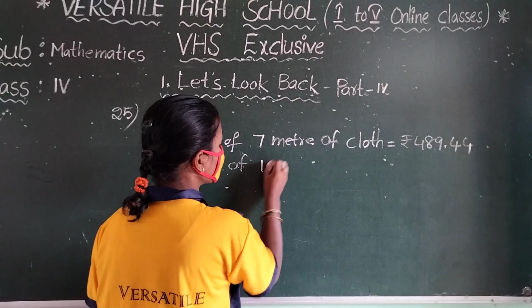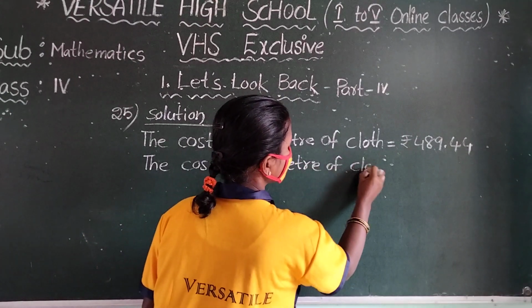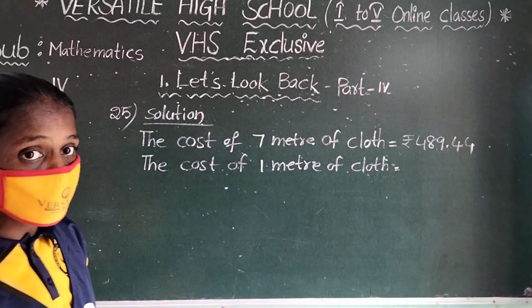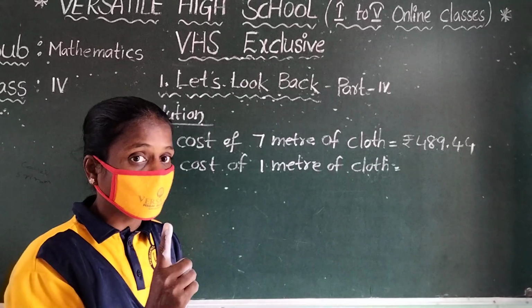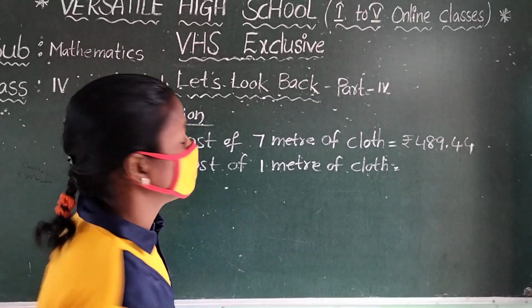The cost of how many meters? 1 meter of cloth is equal to question mark. That means you want 1 meter of cloth, so you have to take the division.